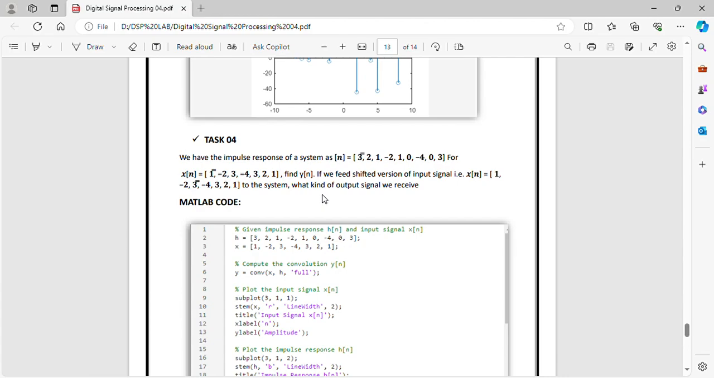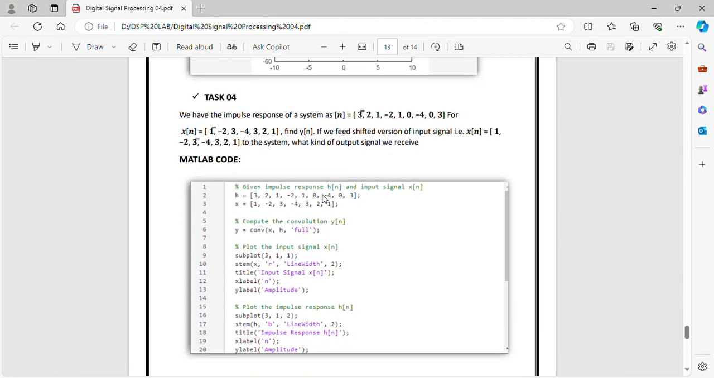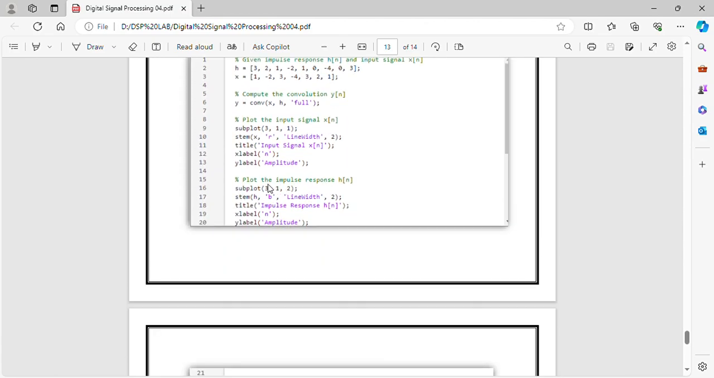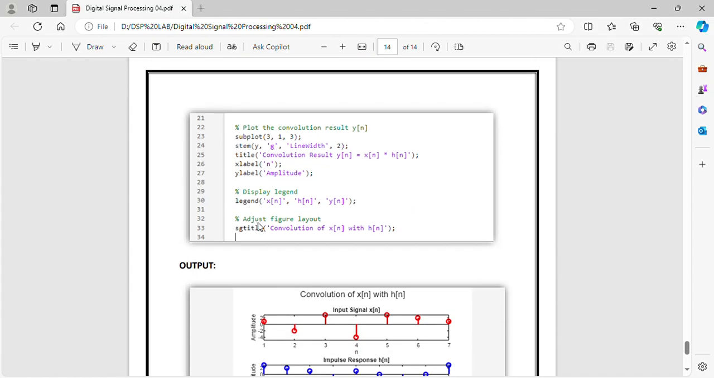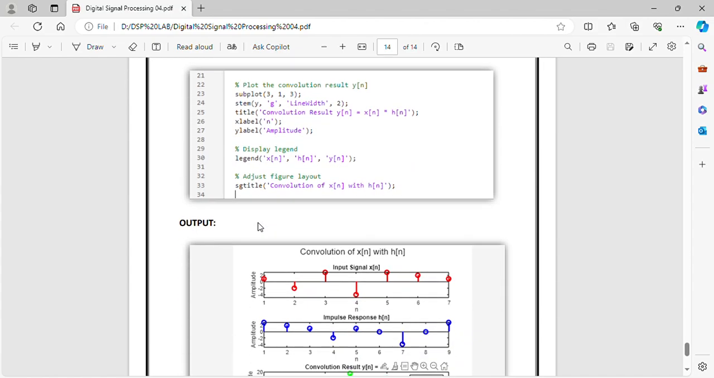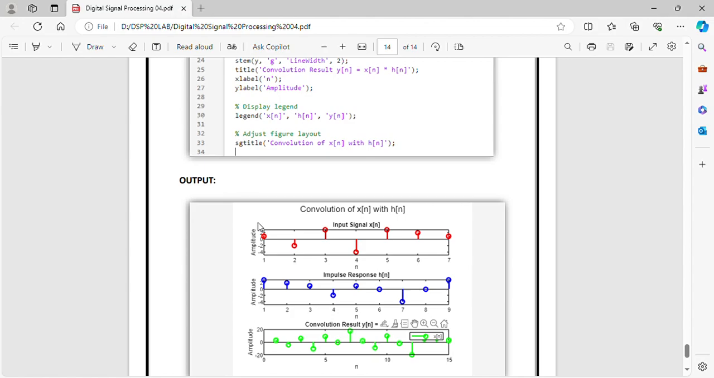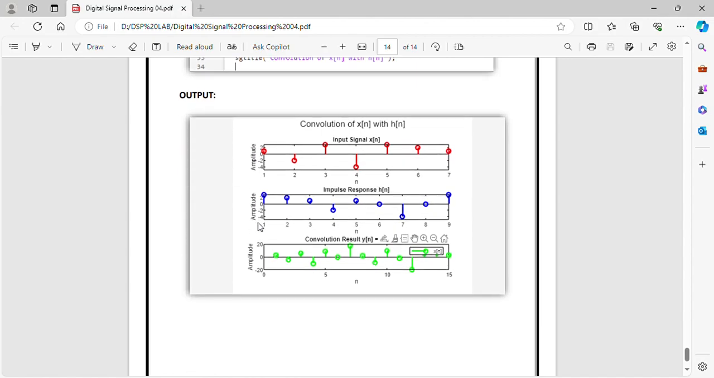Compute the convolution y[n], plot the signal x[n] with subplot and stem, give it a title and label the x-axis and y-axis, and plot the impulse response h[n] with subplot and stem, give it a title and labels. Then plot the convolution y[n], display the legend, and adjust the figure layout. The three resulting plots are shown: input signal x[n], impulse response h[n], and convolution signal y[n].